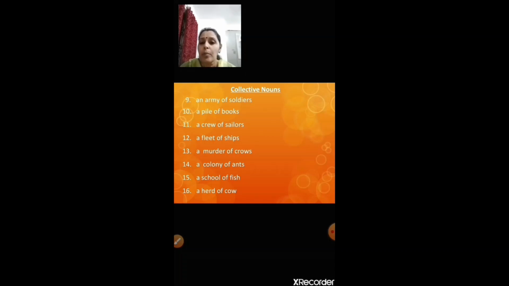An army of soldiers. There are many soldiers together. So the group name for soldiers is army. When a lot of books are kept together, you say a pile of books. A crew of sailors, many sailors together, they are called a crew.